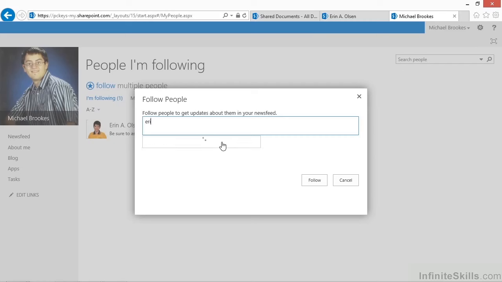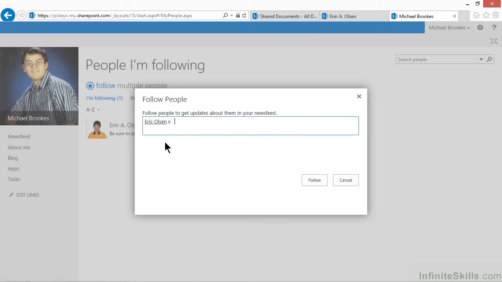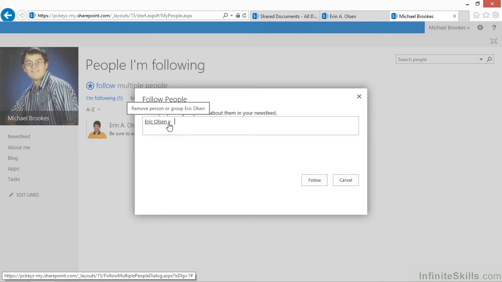Notice that if we do a quick backspace and change it from Aaron to Eric, or just ERI, the list gets larger. This, of course, makes it very easy to find people in larger organizations without having to do a lot of typing. We'll go ahead and click on Eric Olson. Notice that it gets an underline, just like we're used to seeing in Outlook when it verifies that that is a valid name. If we want to remove the name, we can simply click or tap on the X.